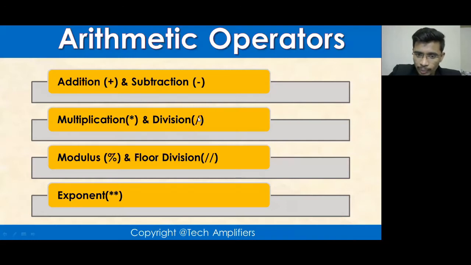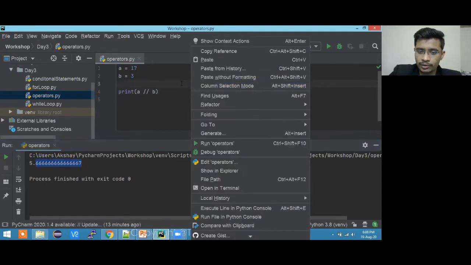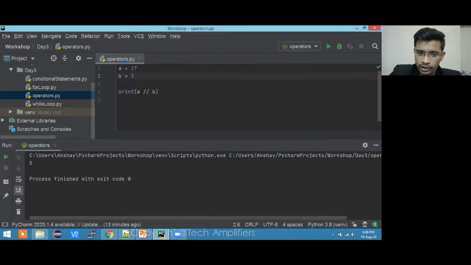But if I use floor division, see the magic of it. The division operator has one slash, and floor division has two slashes. That's why I'm showing you the comparison. If I do this, it will not show me the value in decimal. It will give me the whole number, which is 5. So that is the use of floor division. Have you got the difference between the three of them?